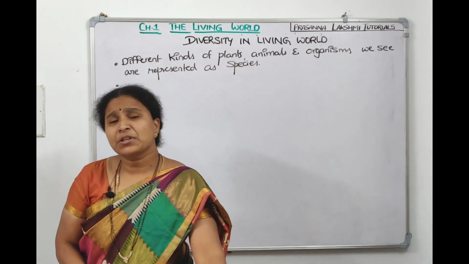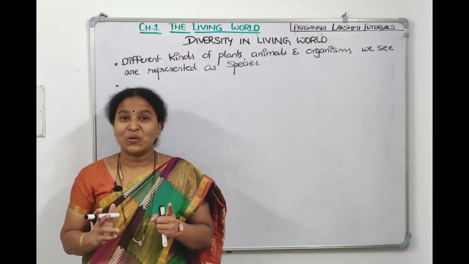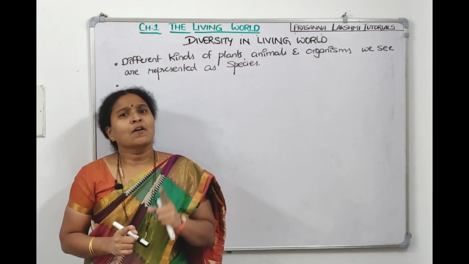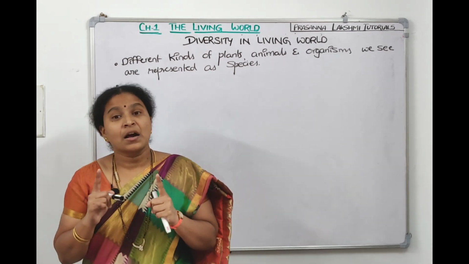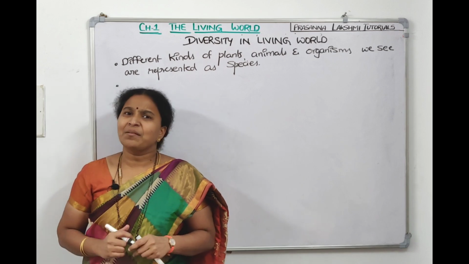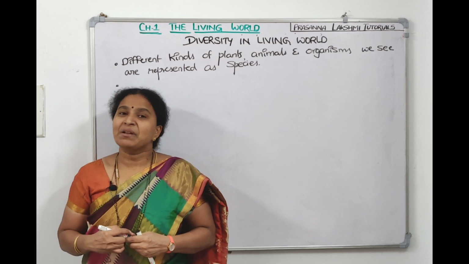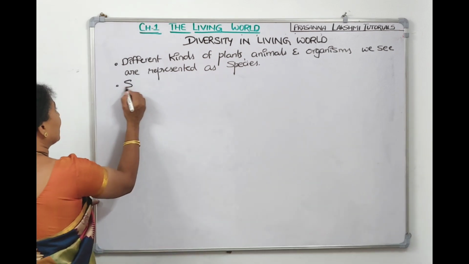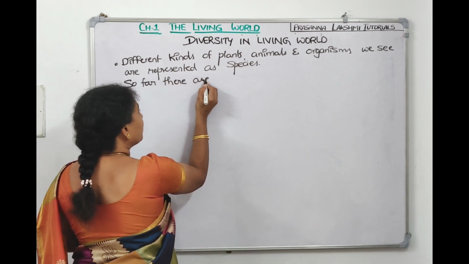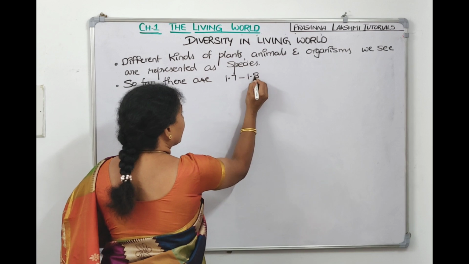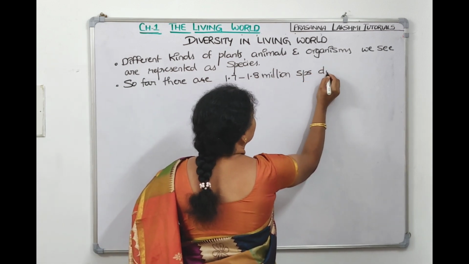Now, do you know how many species are so far recorded? 1.7 to 1.8, not hundreds, not thousands, millions. So far, 1.7 to 1.8 million species are discovered, out of which animals are more. 1.25 million are animals and 0.5 million are plants. So we can tell that so far there are 1.7 to 1.8 million species discovered.